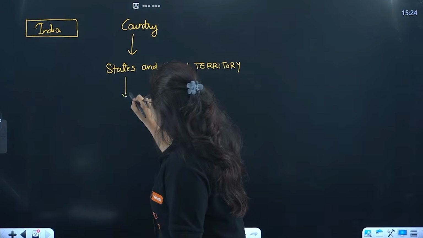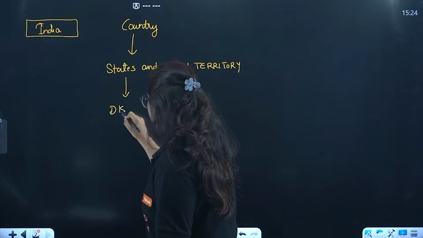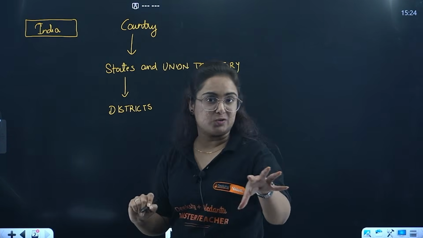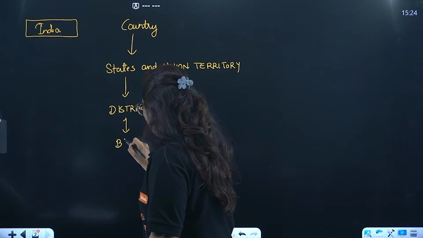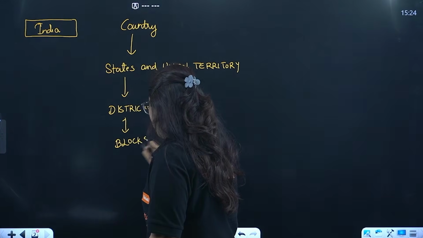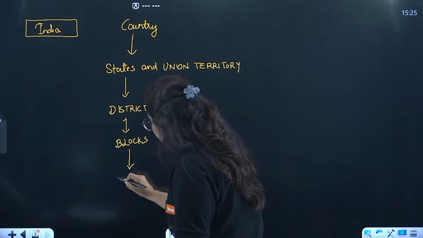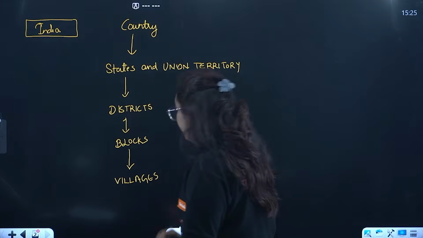Beta, these states are further divided into smaller administrative units, that is districts. These districts then are further divided into what, beta? Blocks. The blocks are further divided into villages.